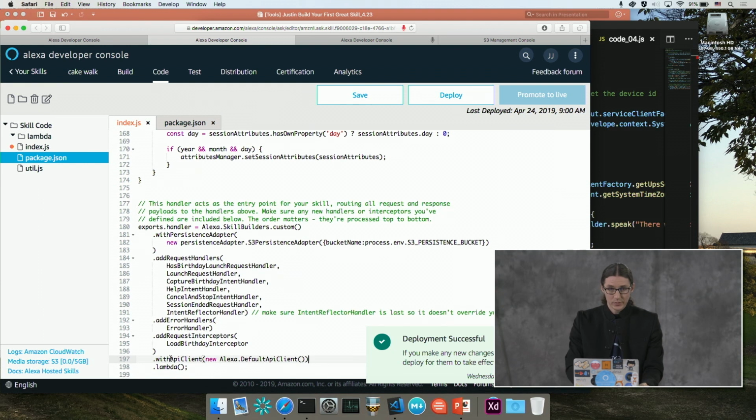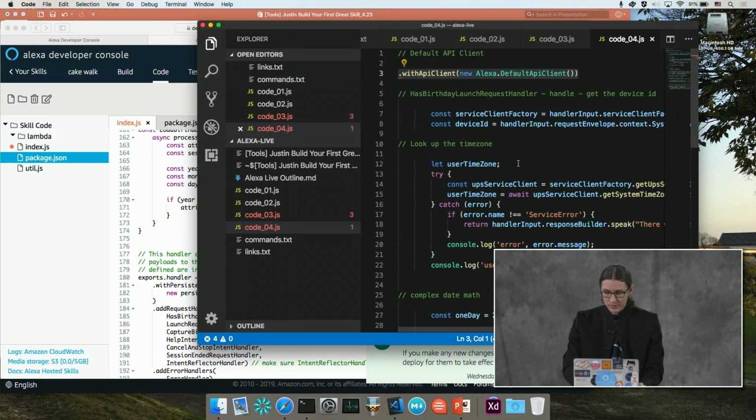You see here we have with API client and Alexa.default API client. You can actually use your own API client, but we're going to use a default one that's built into the core SDK. So it saves us a lot of having to write our own code. I'm going to go ahead and paste that in.